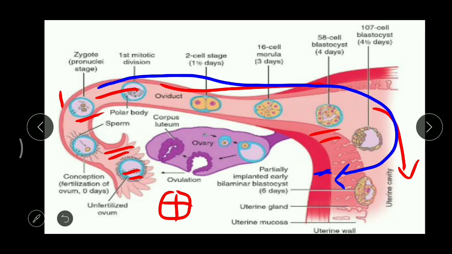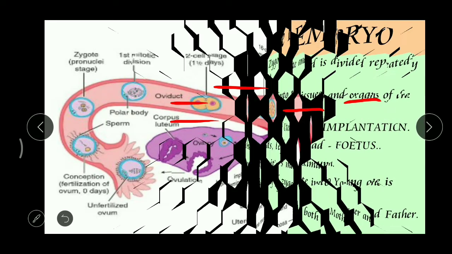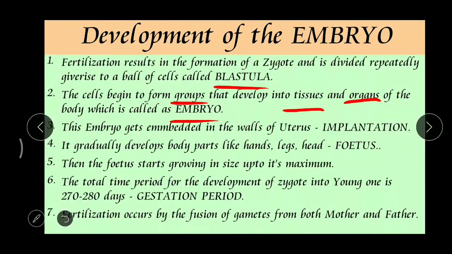Okay, and this is a very, very important step in pregnancy. When this implantation is not perfect, then what happens? That leads to abortions. These abortions occur because of improper implantation, right? And later, this embryo gradually develops different types of body parts like head, hands, legs, then heart, liver, all these things. Now that is called a fetus.